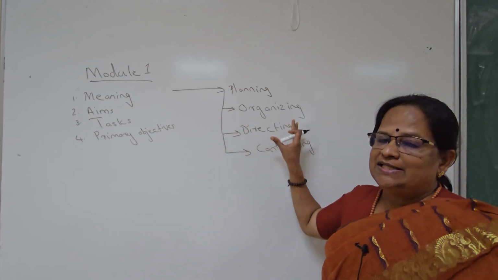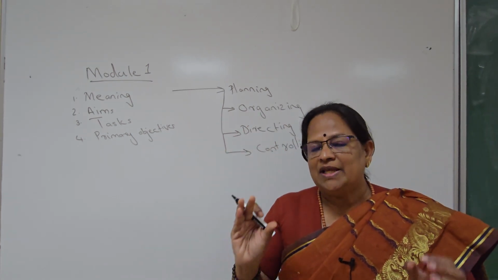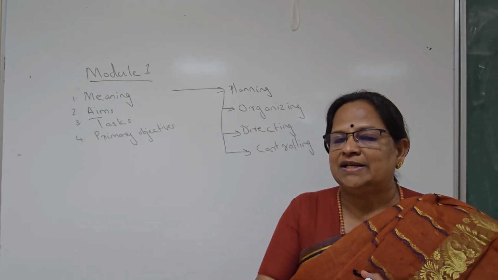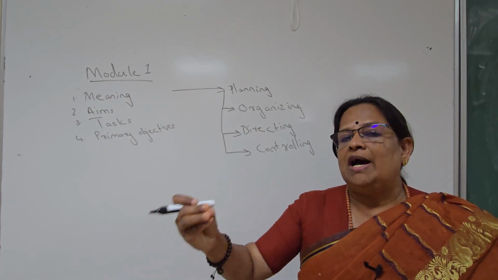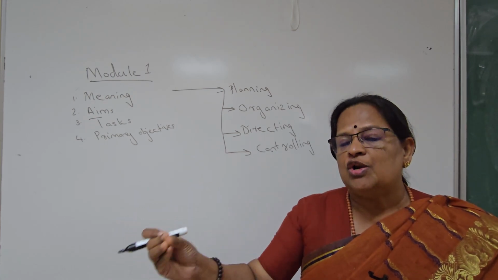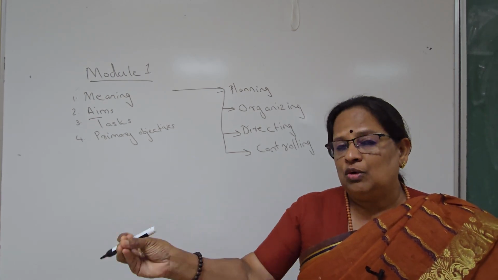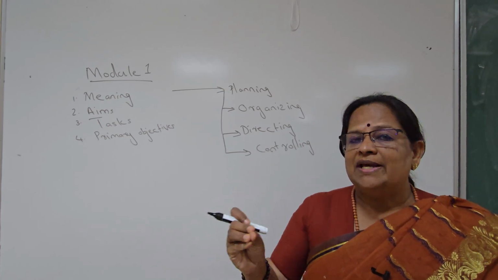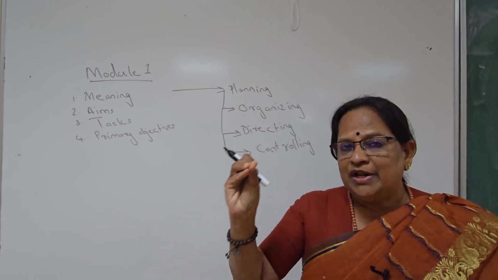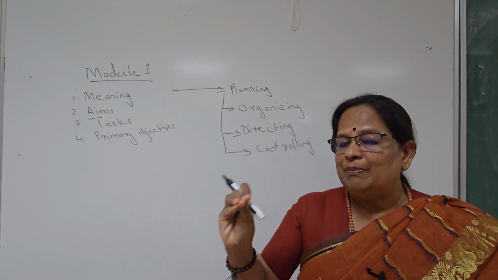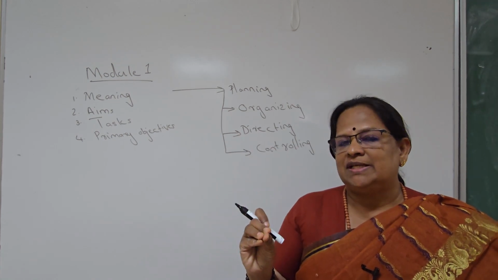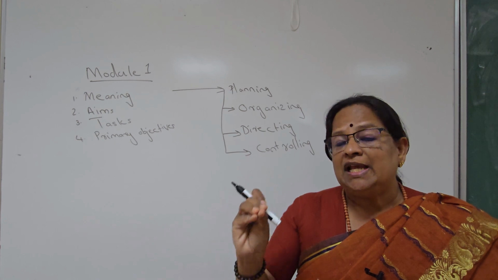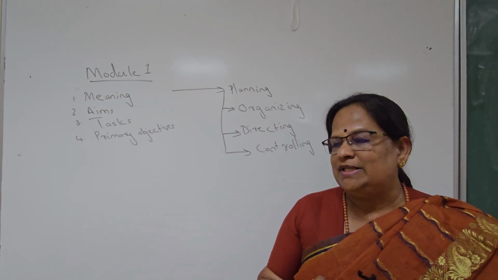If you are organizing, see many companies when they are planning their activities, say for example if they are Dabur company, they try to arrange resources or natural raw materials from the local markets. So that is organizing. How you organize, where you can reduce the cost. They will organize the activities. Similarly, companies like Ola, Uber and all, they are using electric vehicles to reduce the expenses.